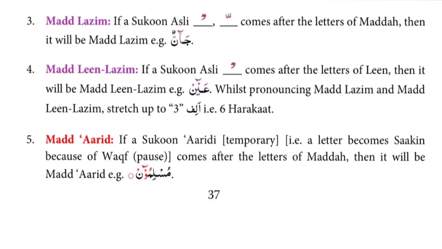Next rule, madde leen lazim. If a sukun asli jazm comes after the letters of leen, then it will be madde leen lazim. For example, ain. Whilst pronouncing madde lazim and madde leen lazim, stretch up to 3 alif, that is 6 harakat. Dear viewers, if there is a sukun asli, if there is a jazm after waw leen or ya leen, then it will be madde leen lazim.